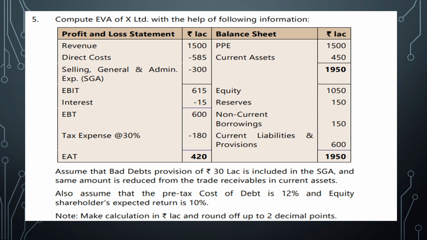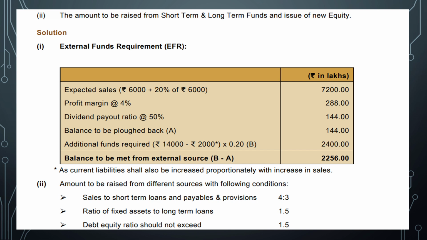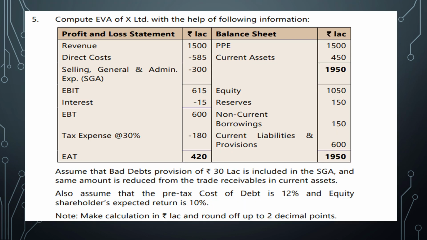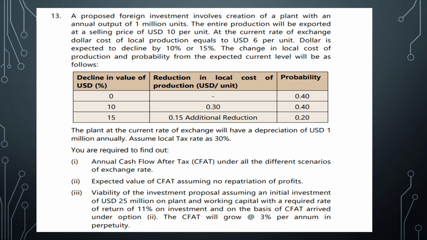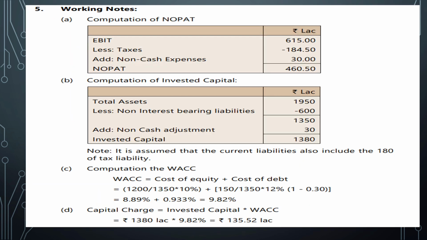Compute EVA of X limited with the following information. So various data is given. So the key thing in the previous question, the mistake you can make is the 2,000 that you should subtract, remaining straightforward. And in this question, you should give impact to non-cash expenses, that is rupees 30 lakhs. So for arriving NOPAT, that is very important. And then if you proceed with the EVA computation, your economic value added will come to